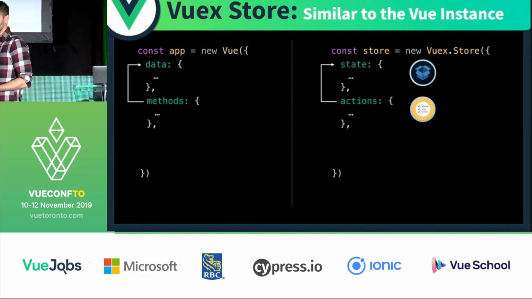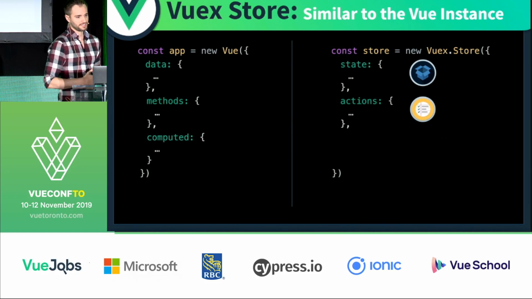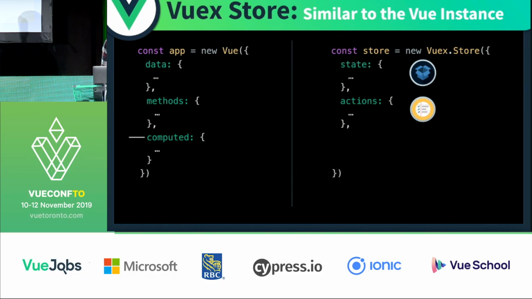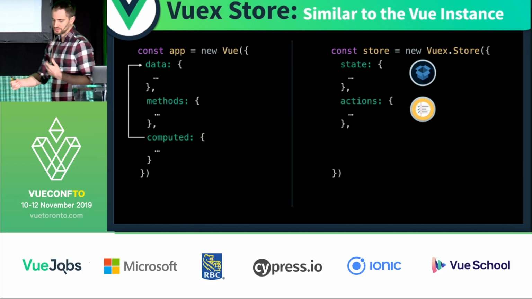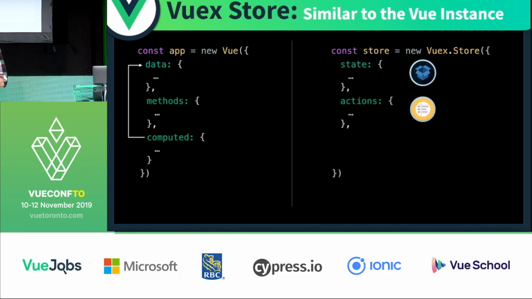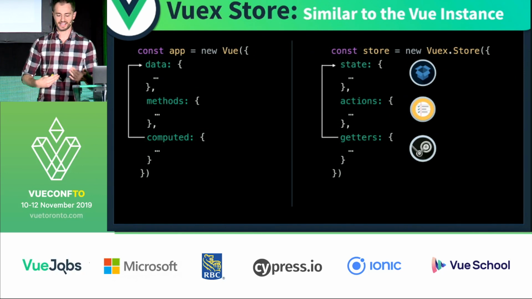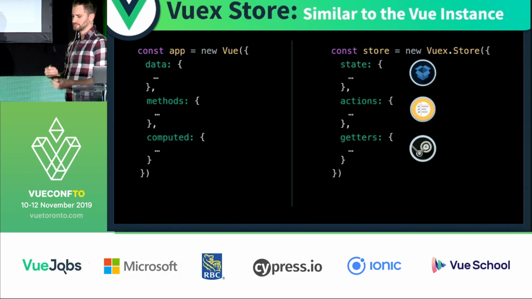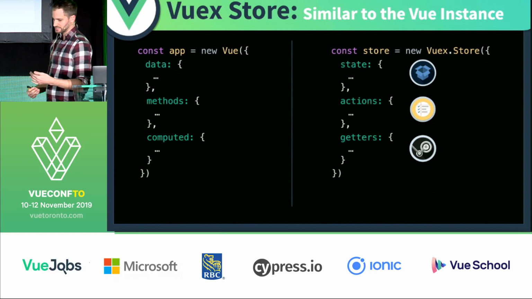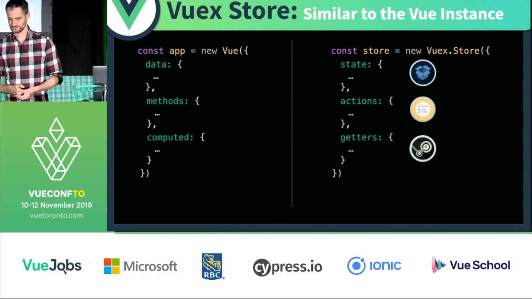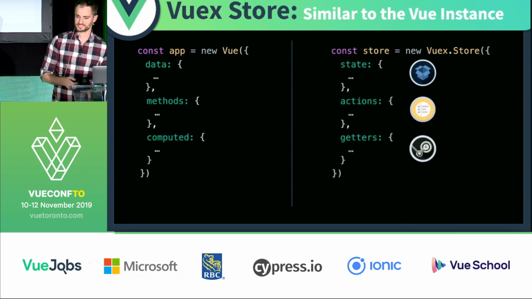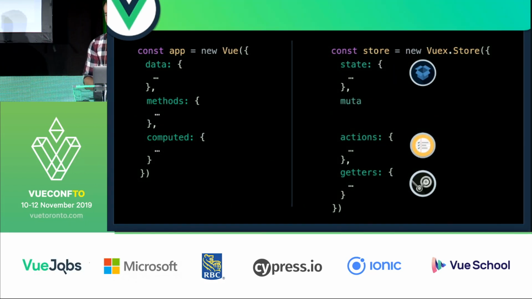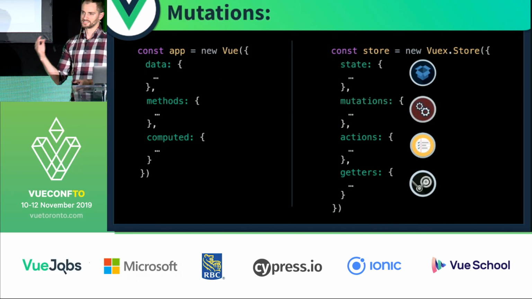A component might have a computed property, which can be basically reactively computing values and changing based on those dependencies. That's similar to, excuse me, a getter. And getters allow us to basically take state, process, maybe filter it in a way, and return that computed version of our state. So the difference here with Vuex is Vuex has mutations. So mutations are what commit and track state changes.